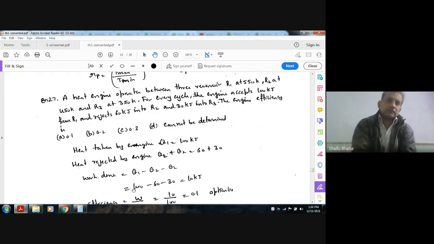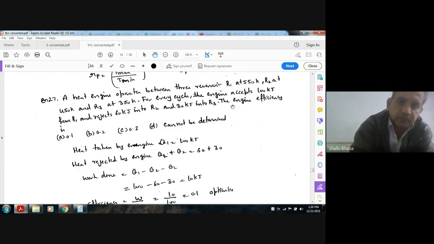The engine efficiency is: so there are three reservoirs, two are input and one is output. So the heat supplied will be Q1 plus Q2, for a cycle.